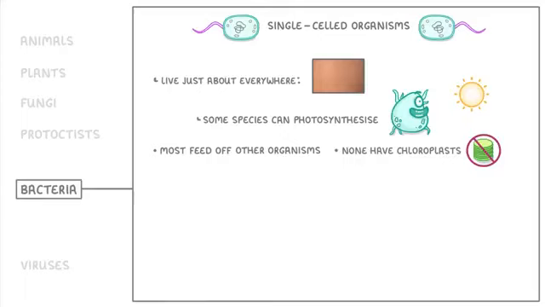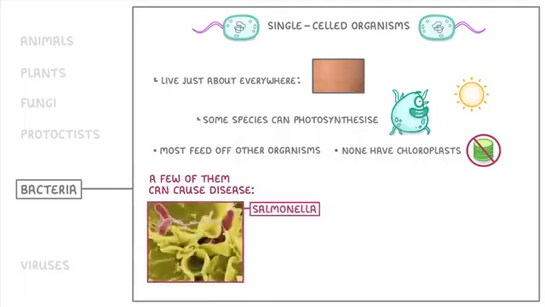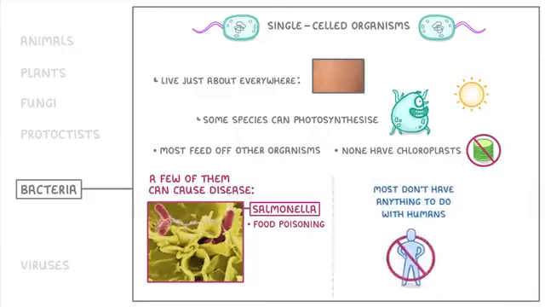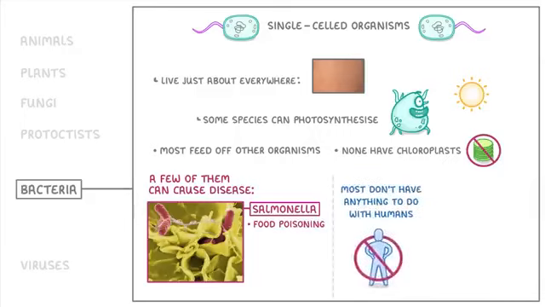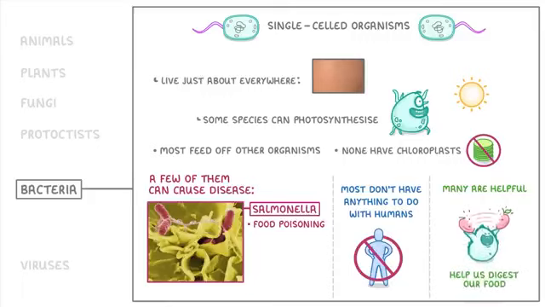Scientists think that there are probably way more species of bacteria than all of the other kingdoms combined. And although a few of them can cause disease, like salmonella, which can cause food poisoning, most of them don't have anything to do with humans. And many others are actually really helpful, like the bacteria in our intestines, which help us to digest our food.